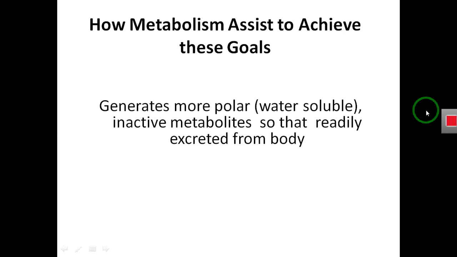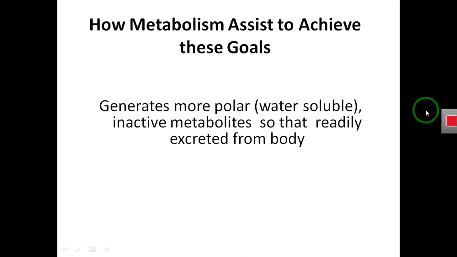Metabolism of a drug generates more polar, water soluble, inactive metabolites of the drug, so that they can easily excrete from our body. As I told you previously, for excretion of a drug from our body, it should be present in more polar form, or it should be present in hydrophilic form.